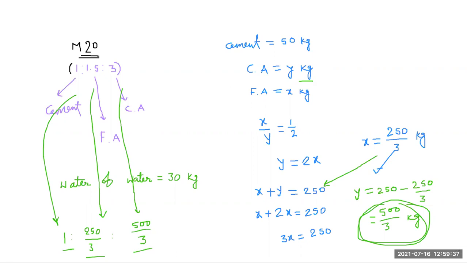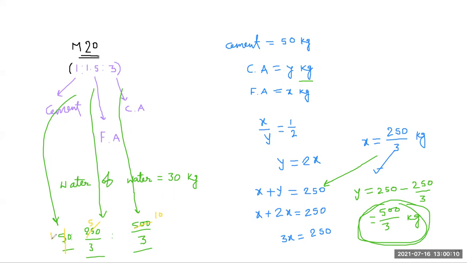Just simplify all these values. Here we use 50 kg, so instead of writing 1, you write 50. If you simplify these values, dividing by 50, here we get 5, here we get 10, and here we get 1.